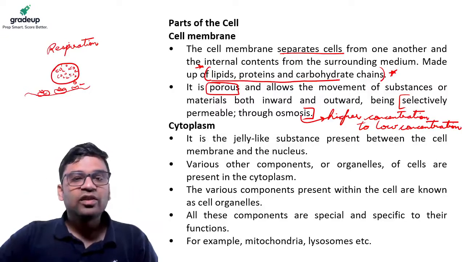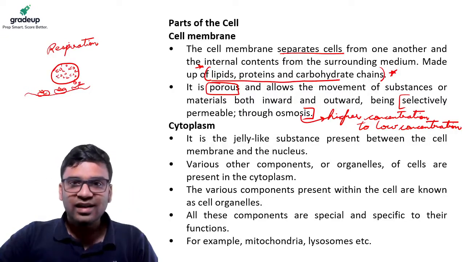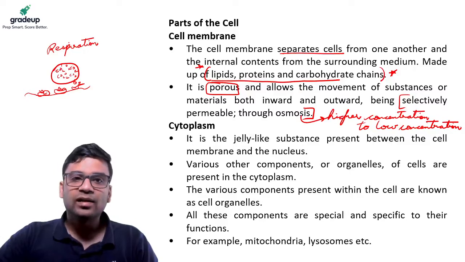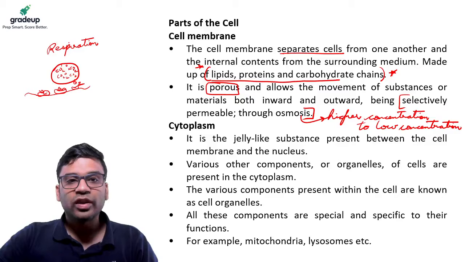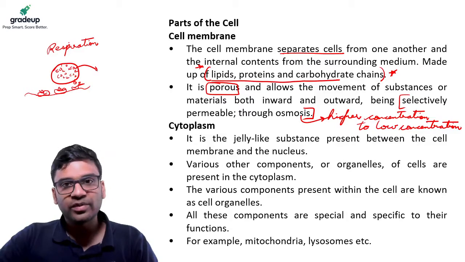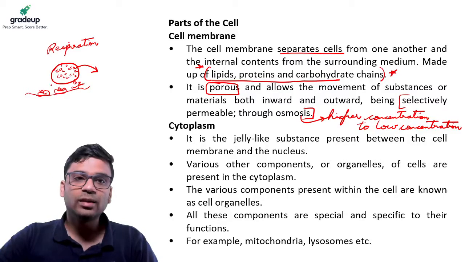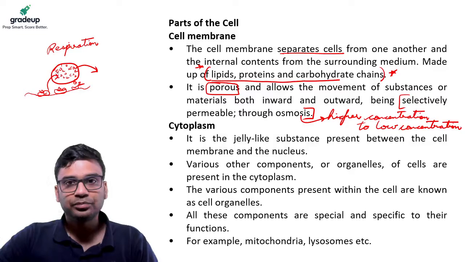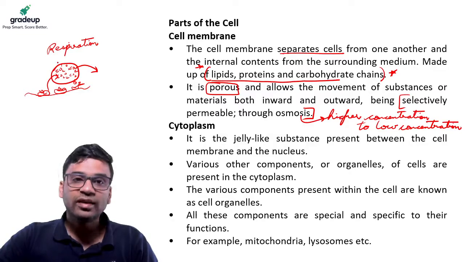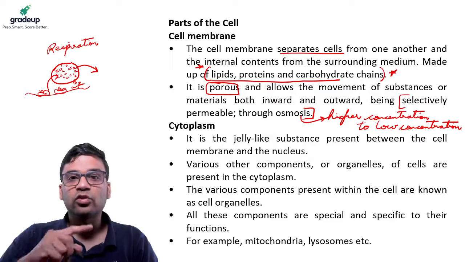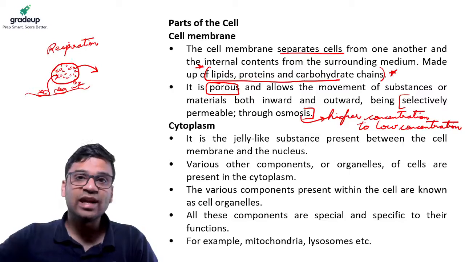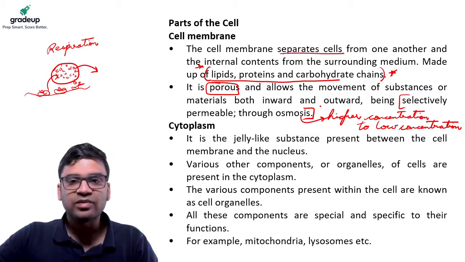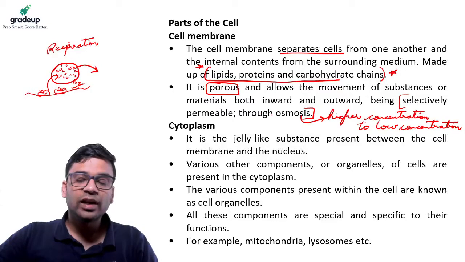As the concentration of oxygen molecules in the cell decreases and carbon dioxide concentration increases, there is osmosis. So the carbon dioxide is excluded from the cell and the oxygen which is there in the blood enters the cell, at the respiration level. In this way, at the cell membrane level, there is osmosis. So there is exchange of gases or exchange of any substances actually. So that is your cell membrane.